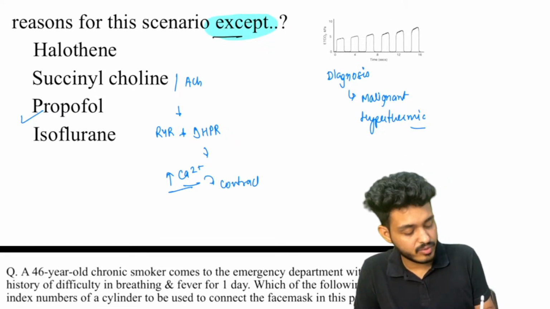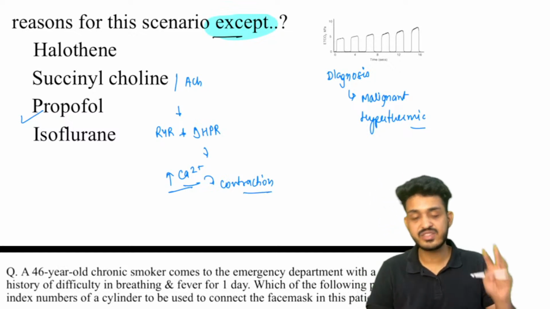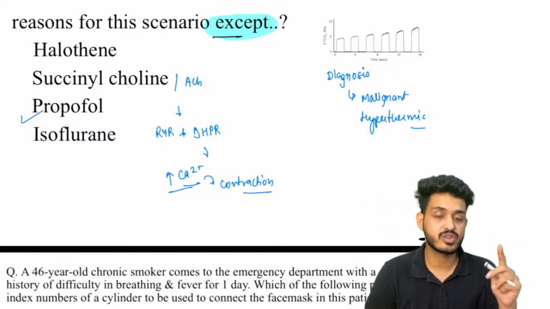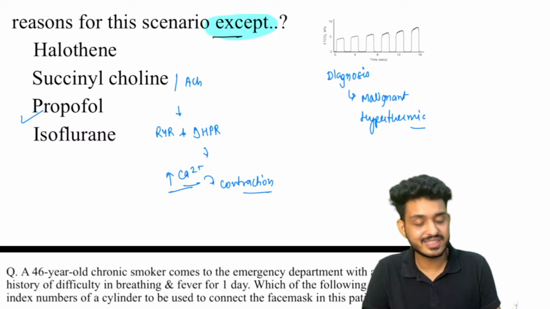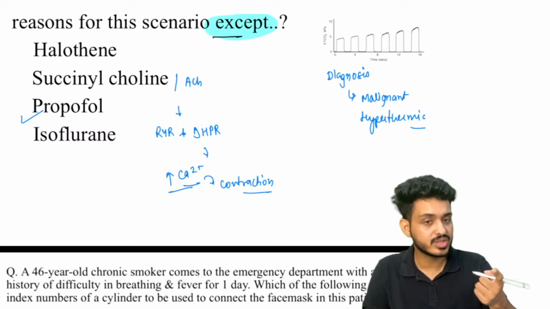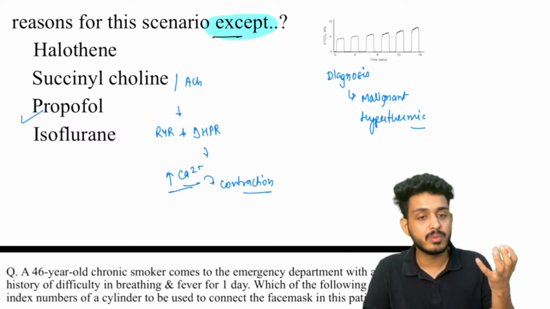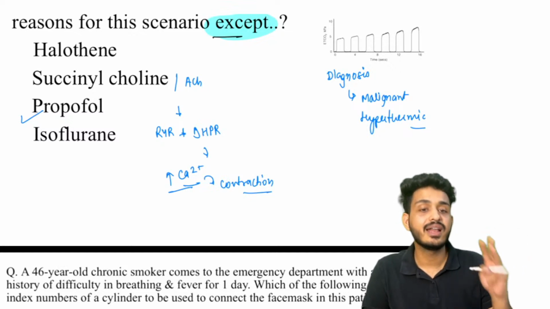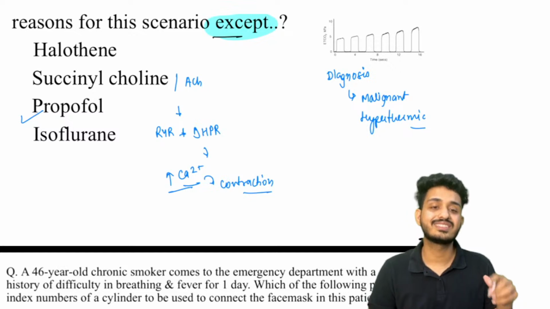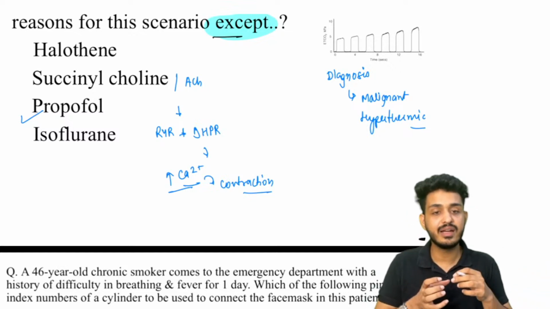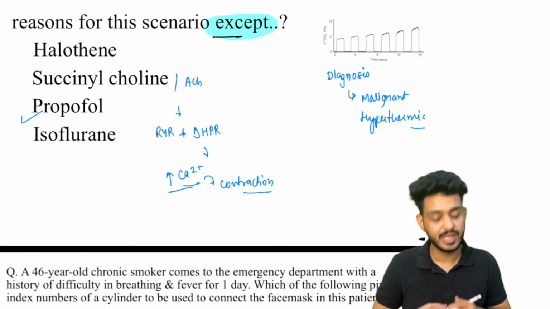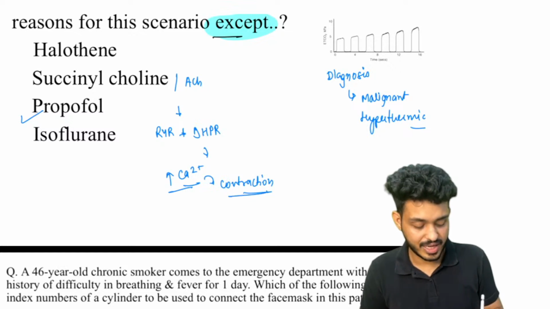Remember guys, from physiology, from medicine, calcium always has three functions. First one, constriction. If it is in the vessel, it will cause vasoconstriction. Second is contraction. If it is in the muscle, it will cause contraction of the muscle. And third function is exocytosis. That means whenever calcium enters, something will go out. So these are the three important functions of calcium.